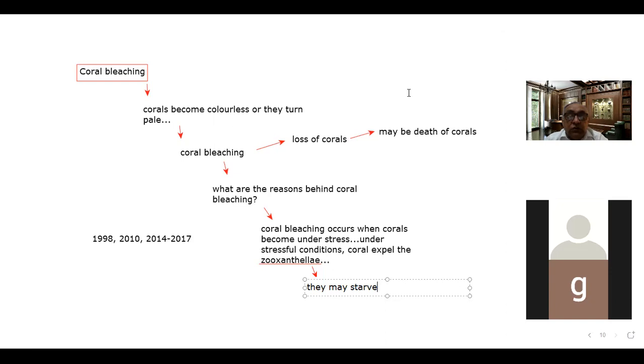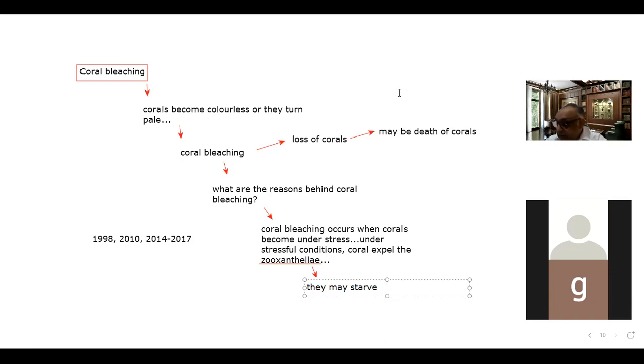Zooxanthellae is basically algae. It is a species of algae. Is it clear? Yes, it is a species of algae. Please note it.